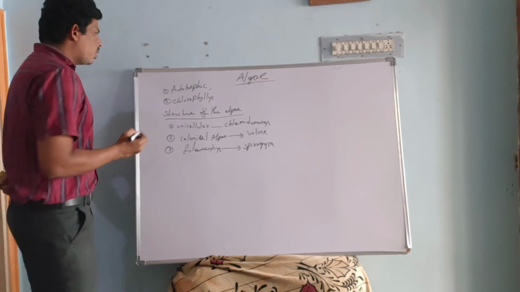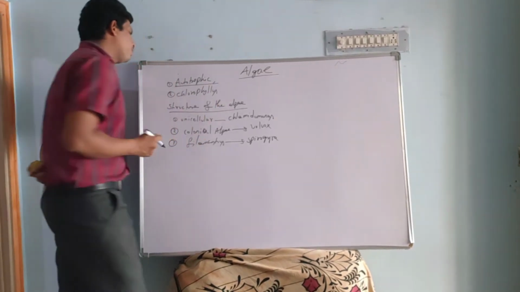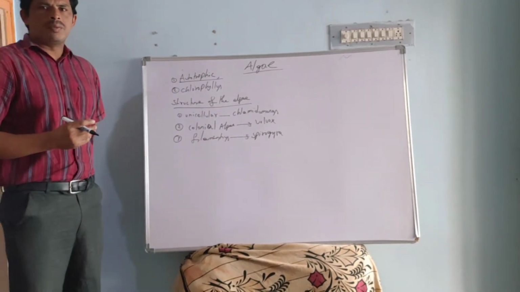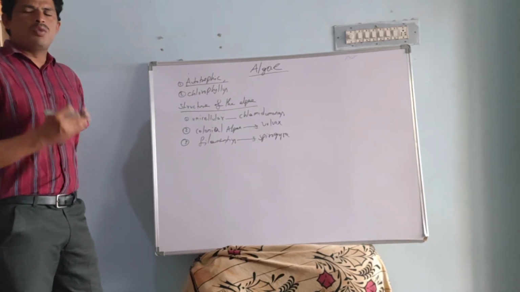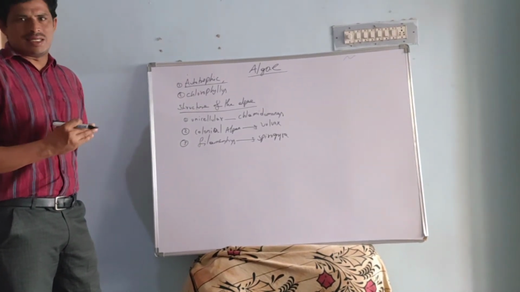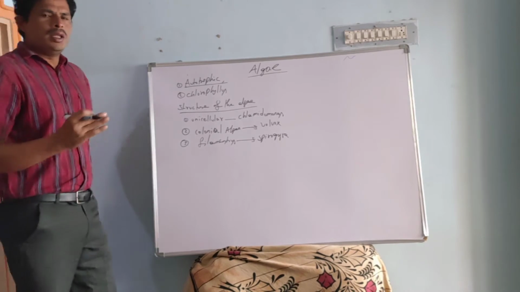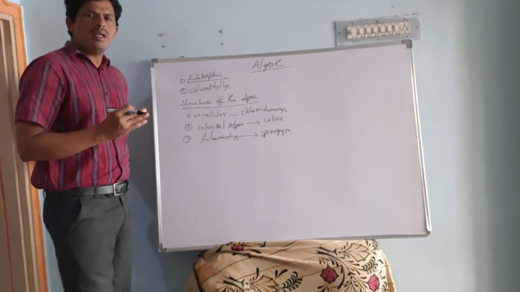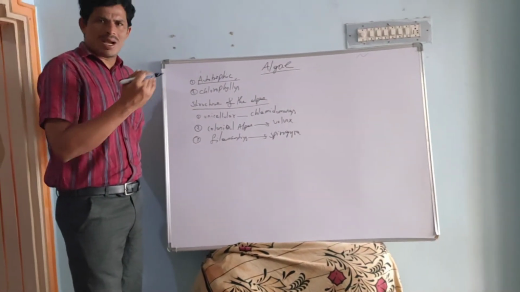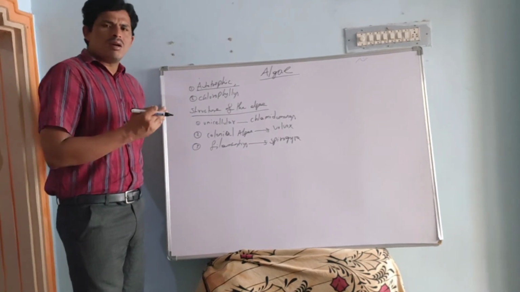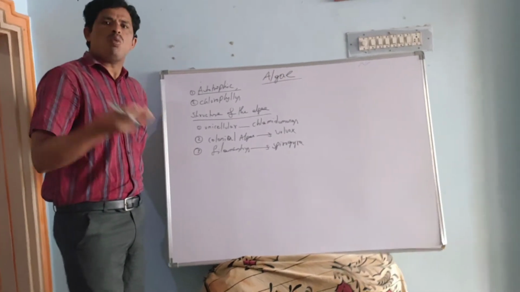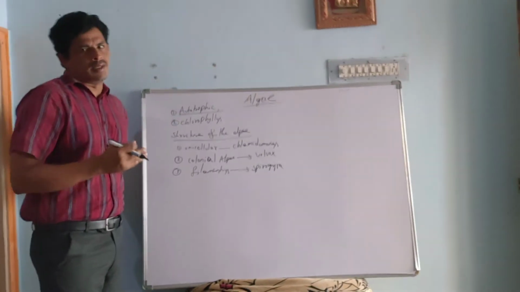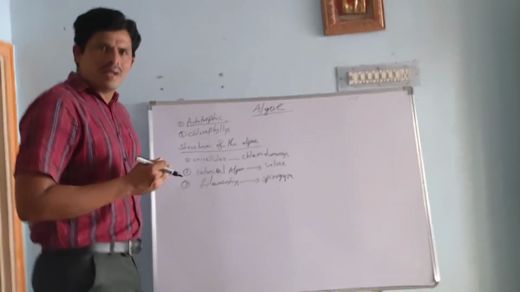Okay, so first of all we discuss what an autotroph is. Autotrophs means algae prepare their own food with the help of photosynthesis. A majority of the carbon dioxide is absorbed from the atmosphere by algae, and algae also help produce dissolved oxygen in the oceans for the survival of aquatic animals.